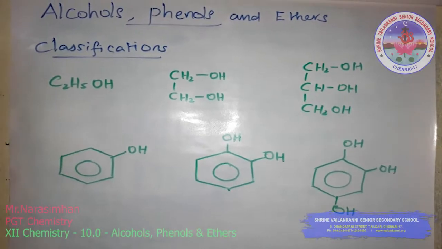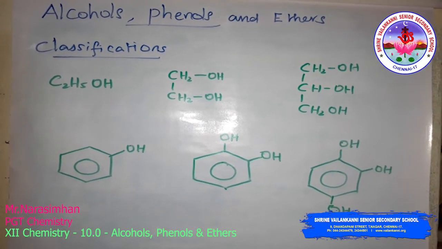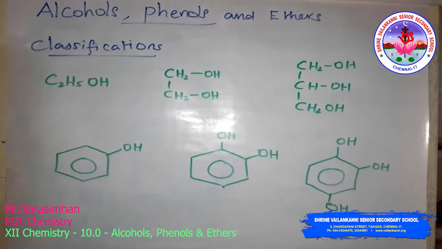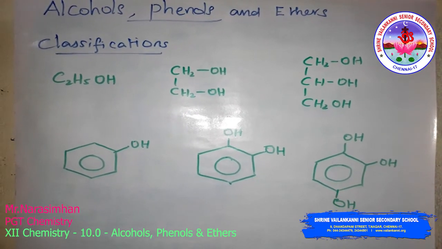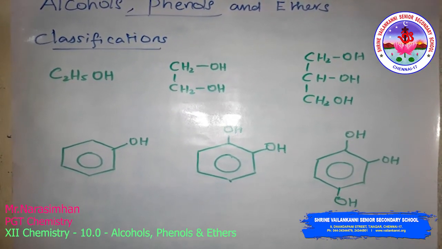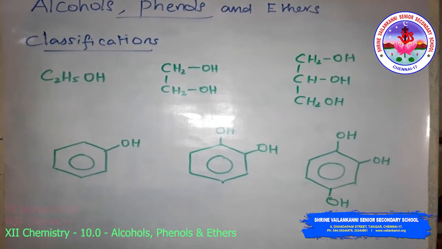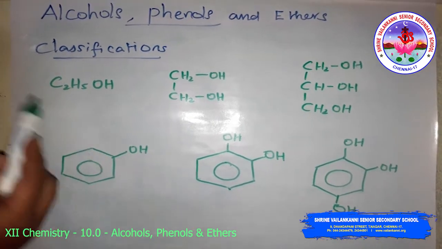Chapter: alcohols, phenols, and ethers. See here the classifications of alcohol, phenol, and ether. First we will discuss the alcohol and phenol, then ether. Here the classification of compounds makes their study systematic and hence simpler. So let us learn how alcohols, phenols, and ethers are classified.